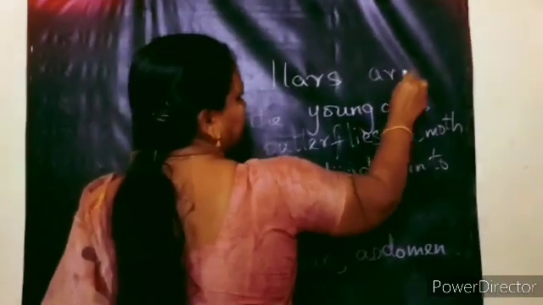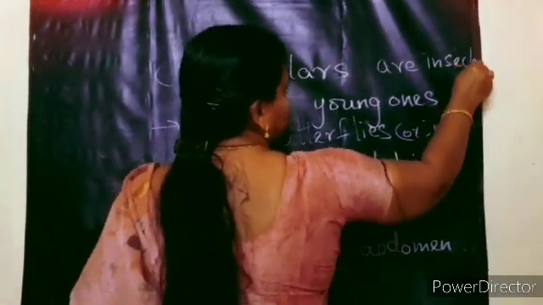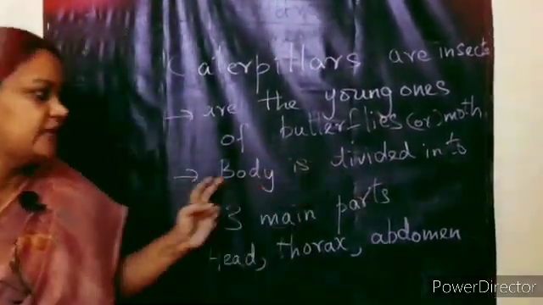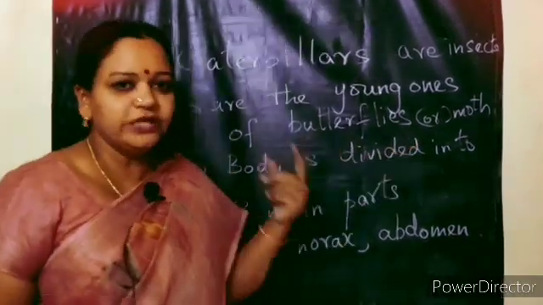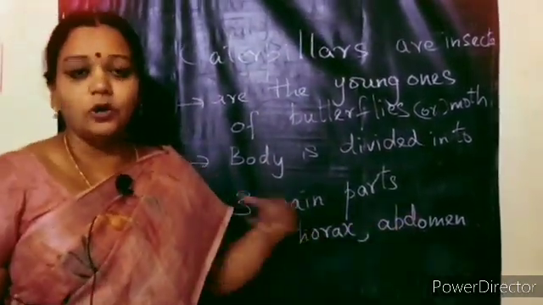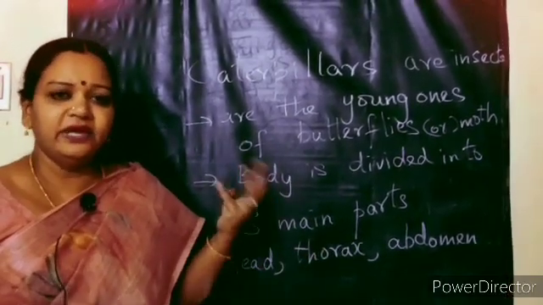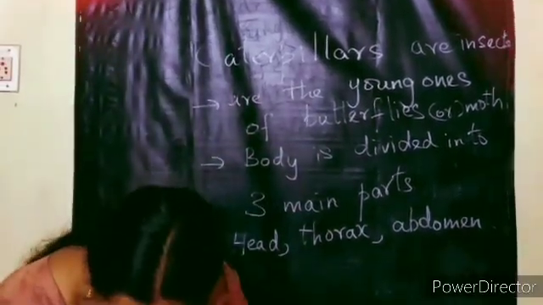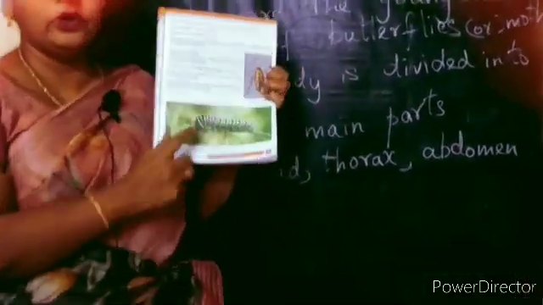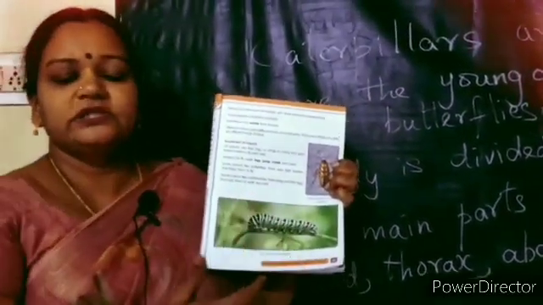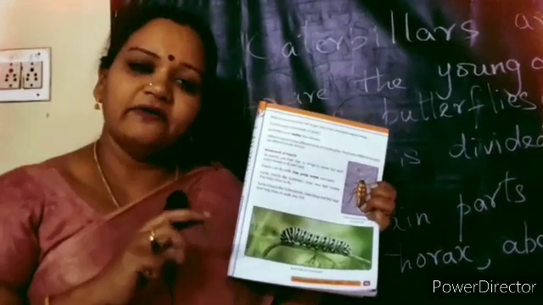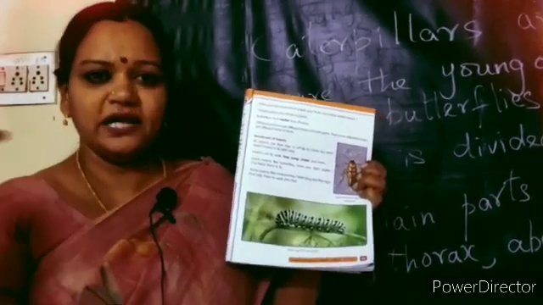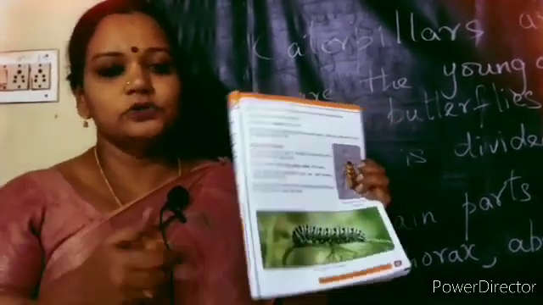So that is why we are not simply saying that a caterpillar is an insect. Caterpillars are insects. Why are they insects? Because they are the young ones of butterflies and moths. Butterflies and moths, you all know that they are insects. And how is their body? The body is divided into 3 main parts: head, thorax and abdomen. So how do we identify any creature as an insect? The main thing is they should have 3 main parts: head, thorax and abdomen. So the caterpillar is also an insect. Why? Because even though when you see it, you think that it is not divided into 3 parts, they have the 3 parts, head, thorax and abdomen, and also they have 6 prominent legs, as I said before. So caterpillars are also insects.